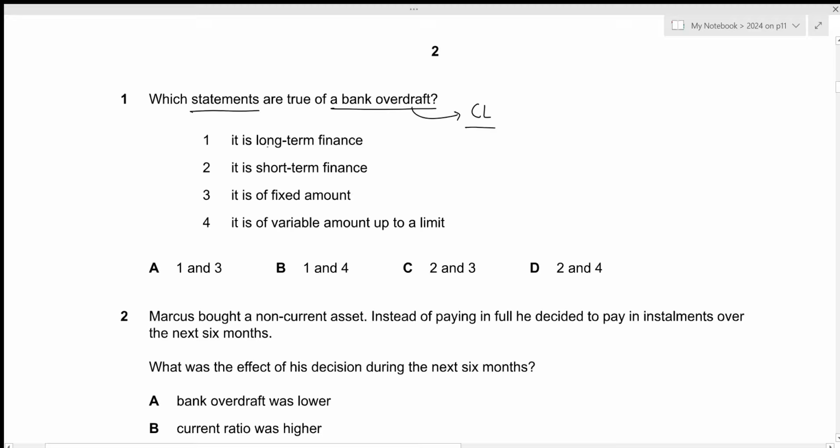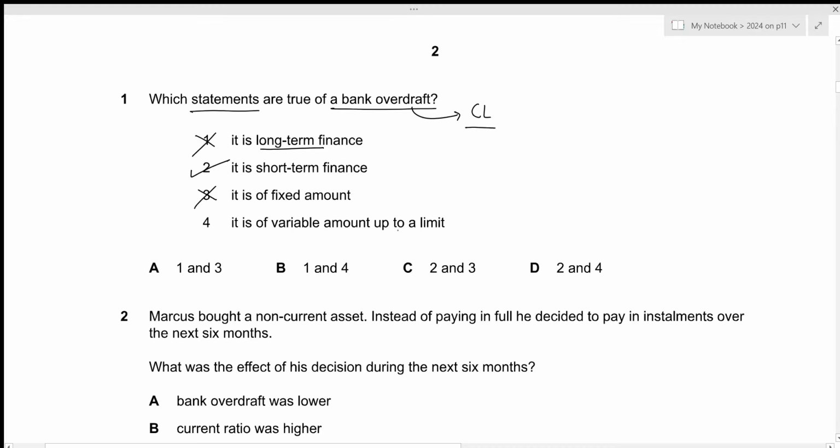Now, for the first one, we have it is long-term finance. It is incorrect, as we have already established that since it is a current liability, it will be short-term in nature. So 2 will be correct. Then it is of a fixed amount. It is incorrect because, like I said, bank overdraft is when we withdraw a higher amount as compared to what we have within our account. And the difference between the amount that is taken out of the bank account and whatever balance we have is going to act as a bank overdraft. So that could be of any amount. There is no fixed amount.